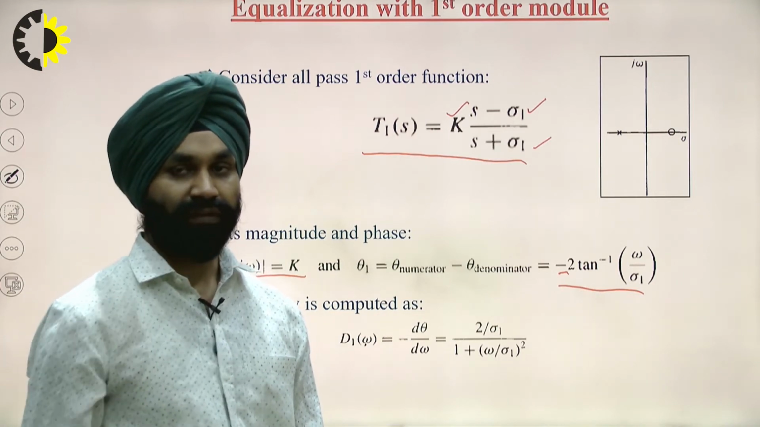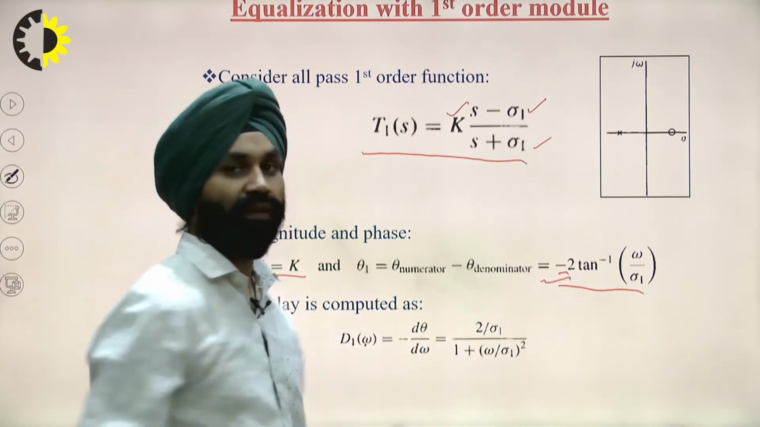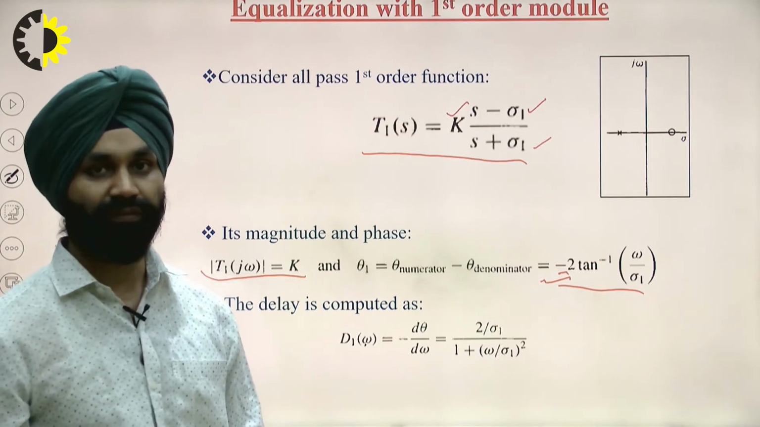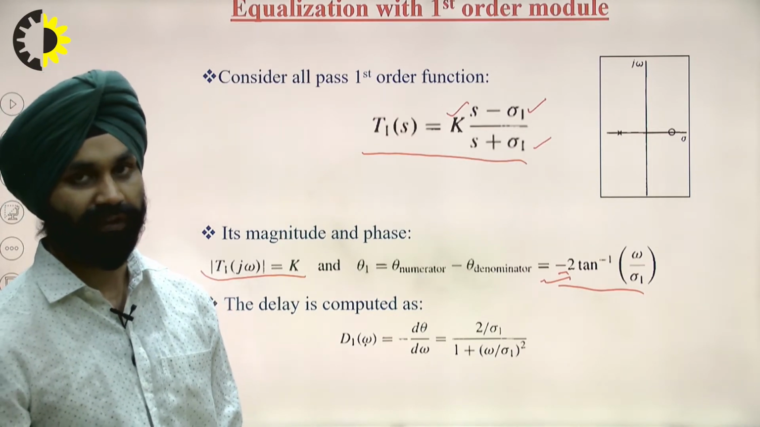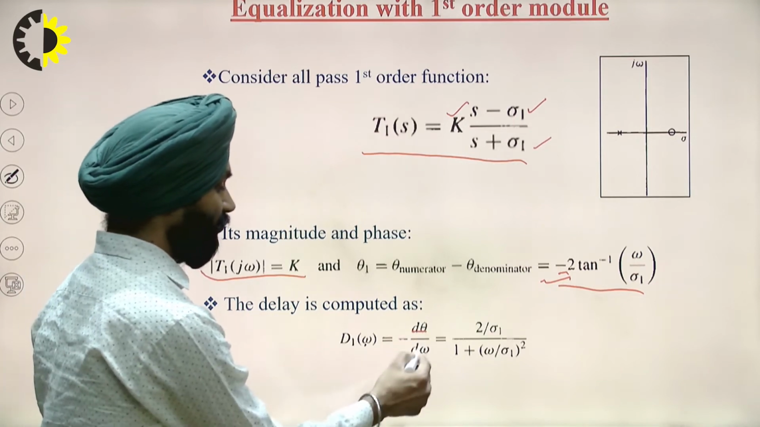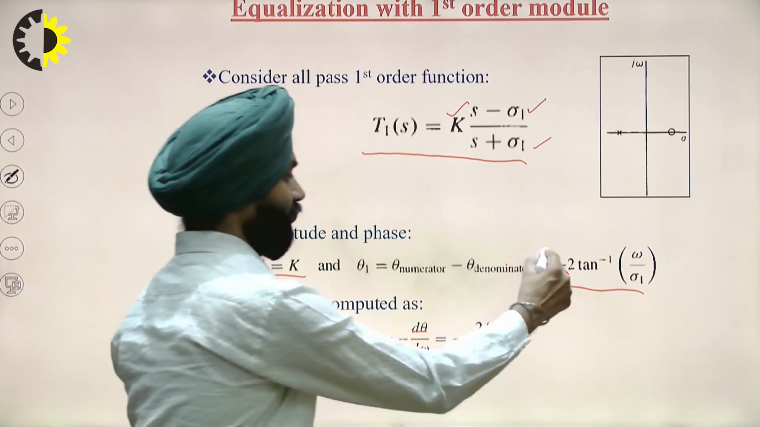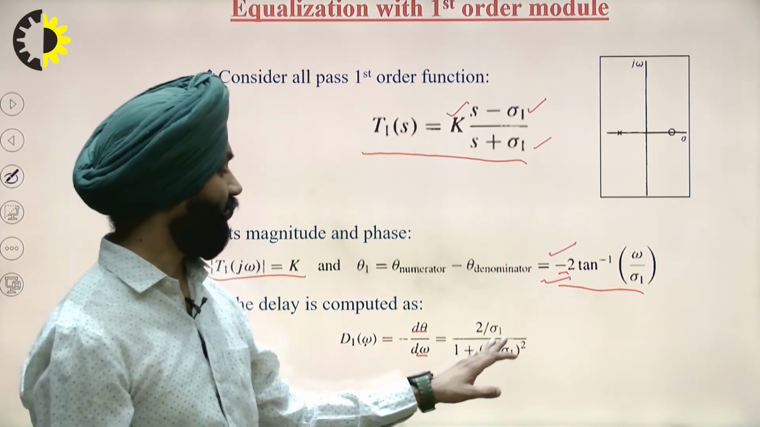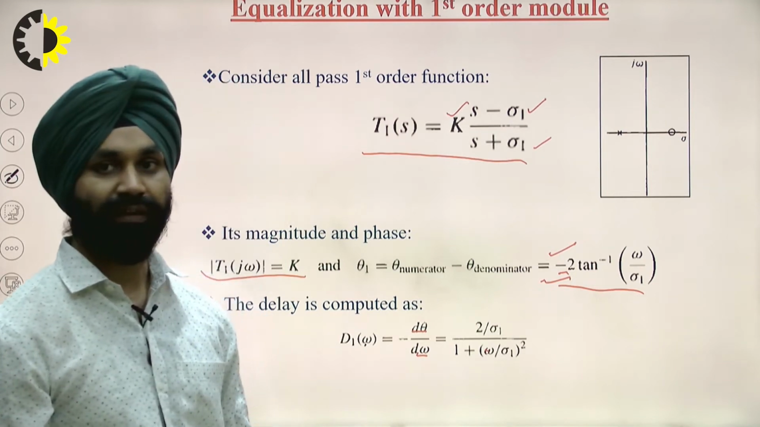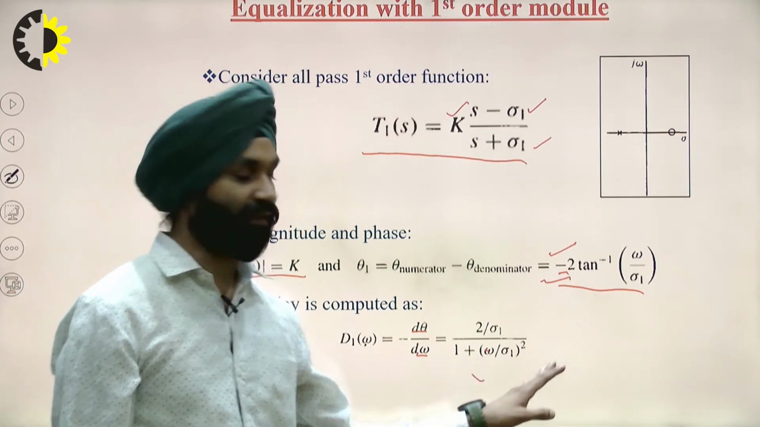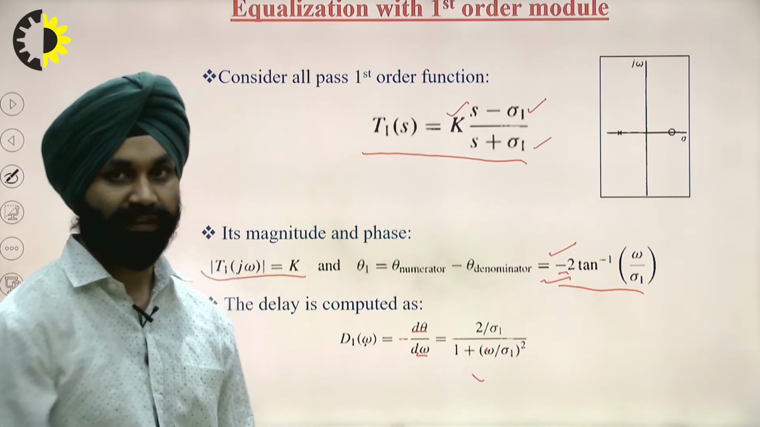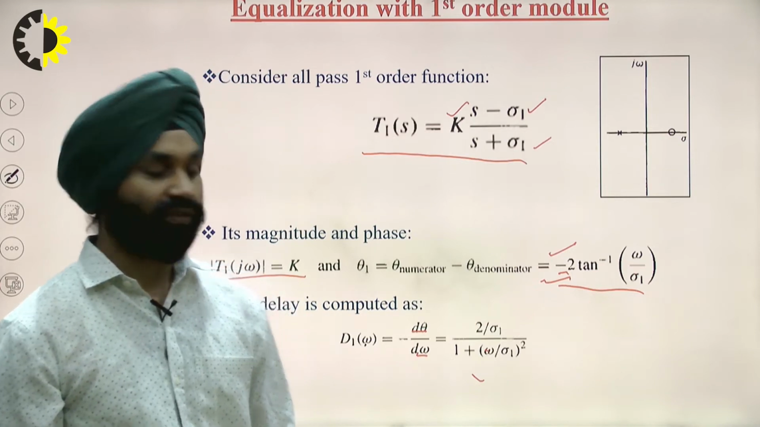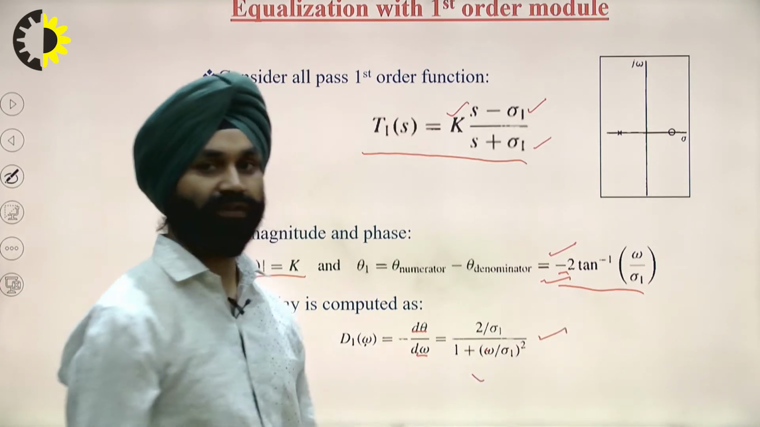If we know the phase, then we can find out the delay, which is the negative derivative of phase with respect to frequency omega. So minus d theta by d omega, where theta we know is the phase. If we put the value here, it will give 2 psi1 upon 1 plus (omega by psi1) whole square. It is an easy derivation, using the derivative of tan inverse. So this gives the delay of the first order filter.